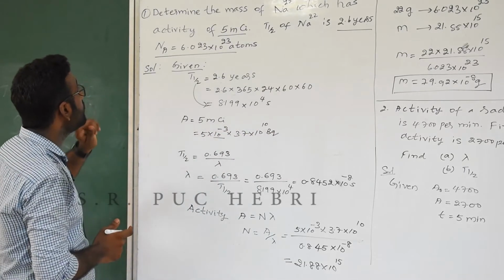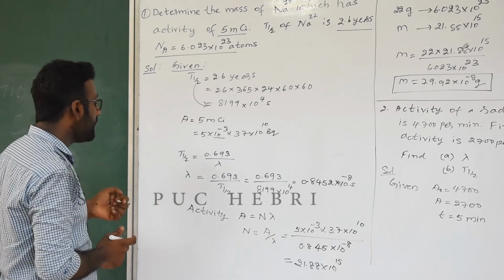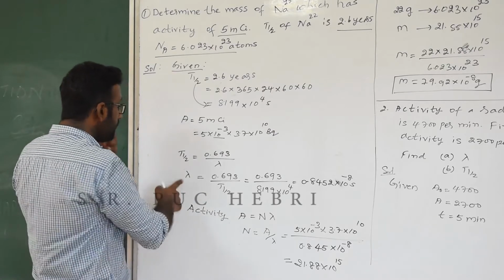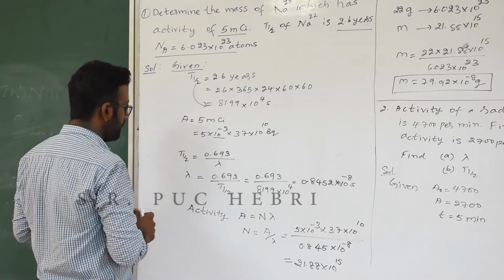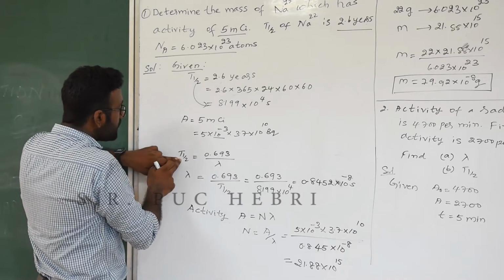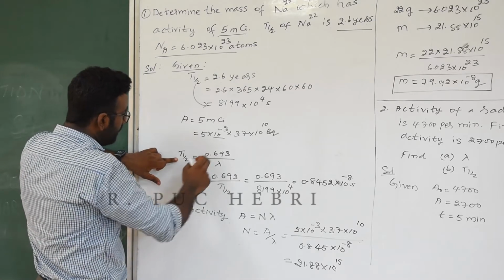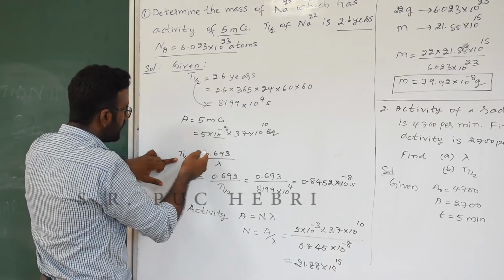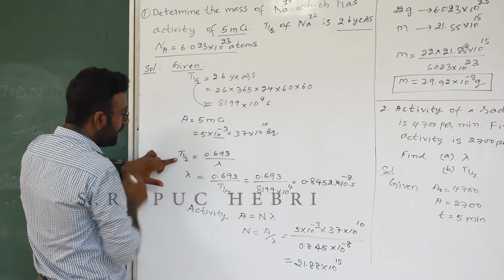Now our intention is to find mass, right? For that we need to find out activity first. To find activity we need the value of decay constant. So from equation of half-life we can find out decay constant, because we know, right, it is just 0.693 divided by decay constant.